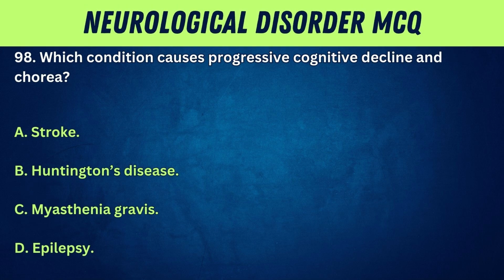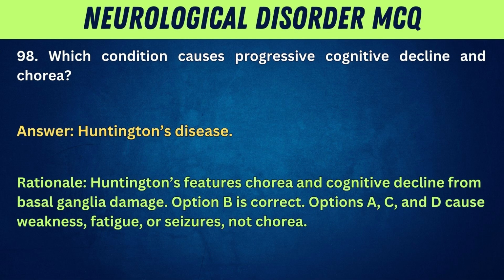98. Which condition causes progressive cognitive decline and chorea? A. Stroke. B. Huntington's disease. C. Myasthenia gravis. D. Epilepsy. Answer: Huntington's disease. Rationale: Huntington's features chorea and cognitive decline from basal ganglia damage. Option B is correct. Options A, C, and D cause weakness, fatigue, or seizures, not chorea.